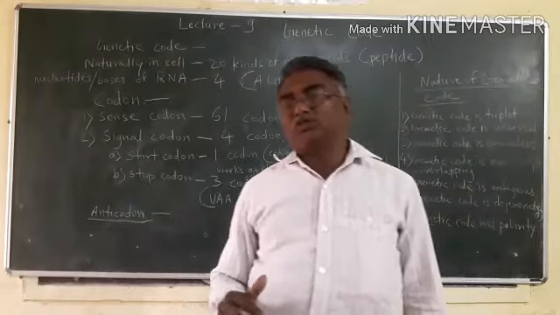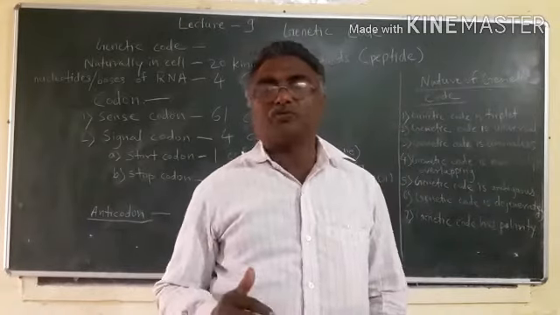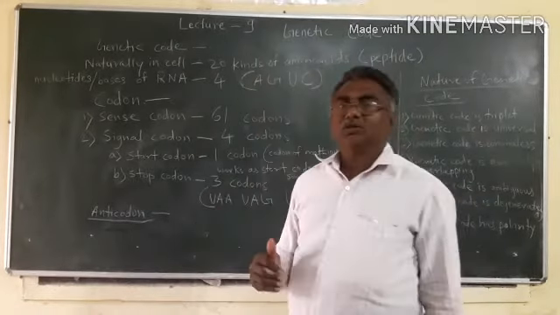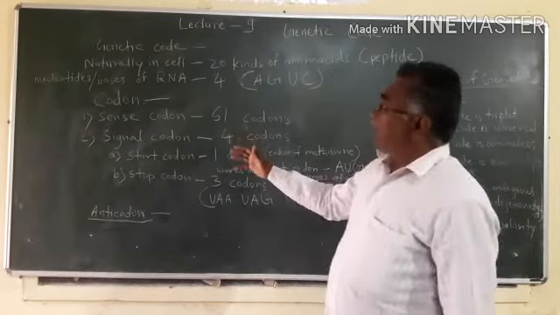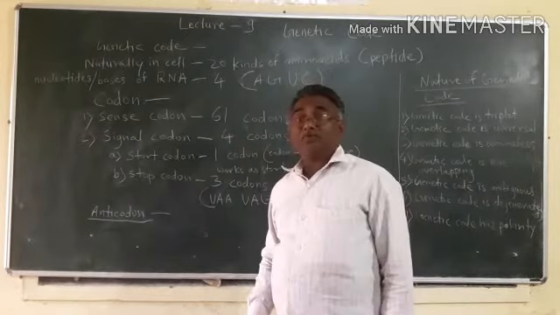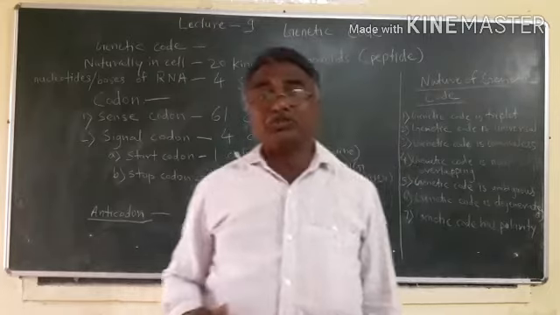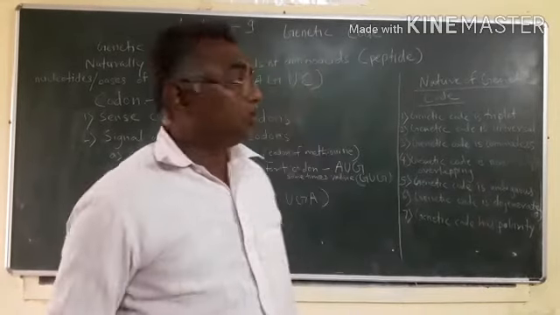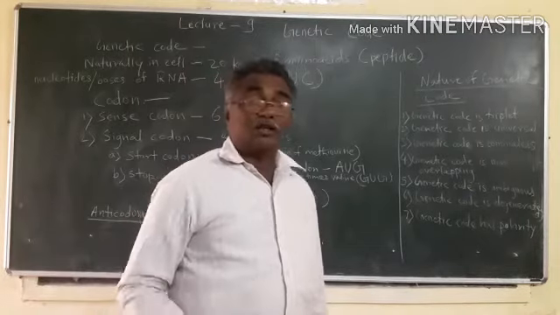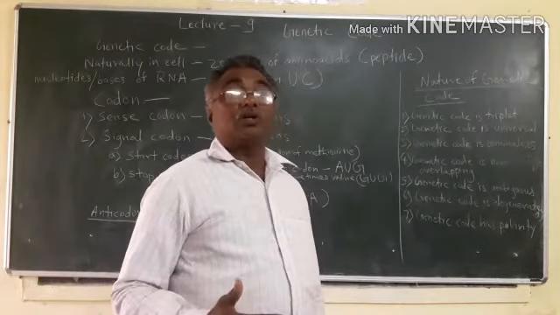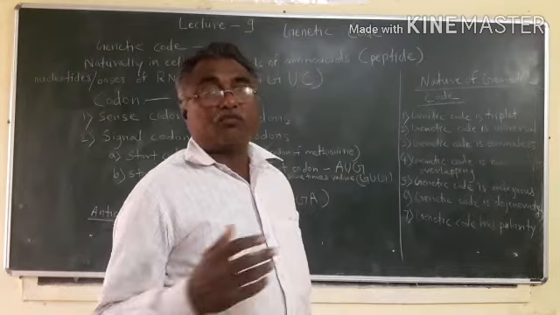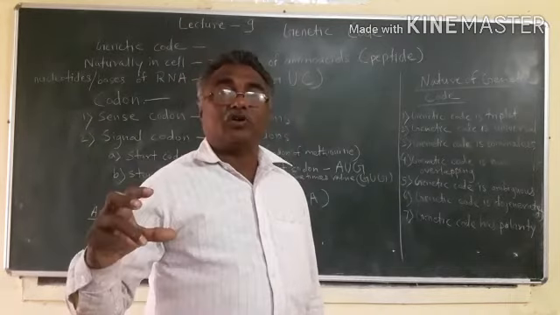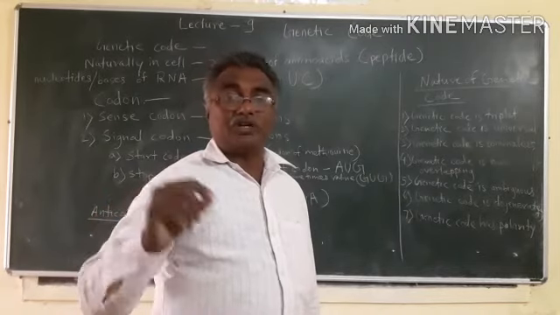These codons, or sequences of bases, are present in messenger RNA, and according to the sequence of codons, amino acids come one after another and form the chain of amino acids in definite sequence.